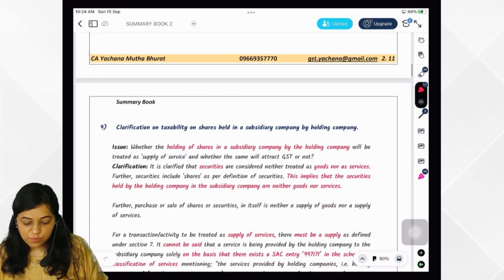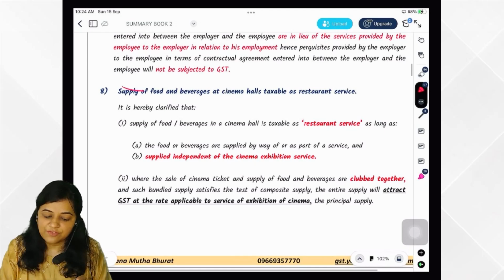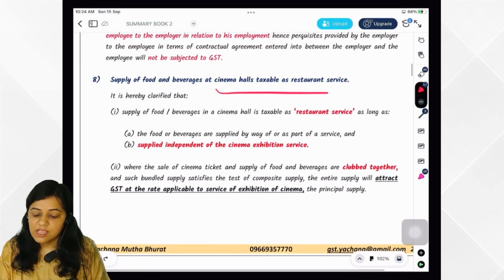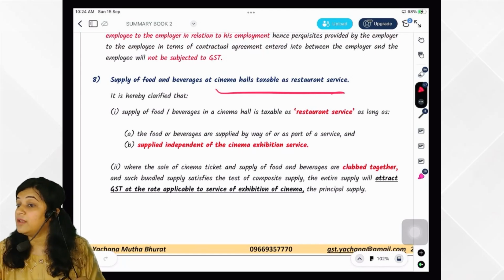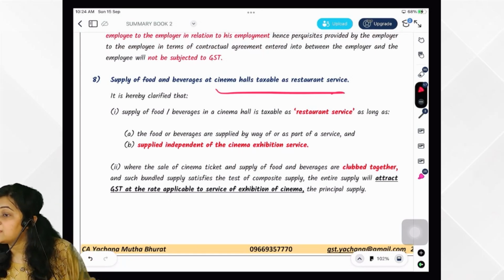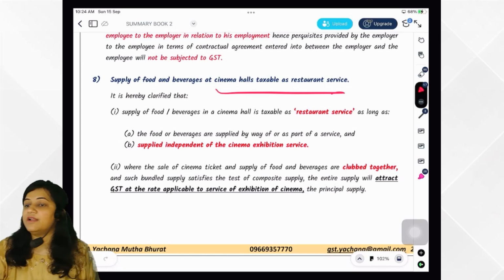Now let's move ahead. And now one more clarification. This we have seen, supply of food and beverages at restaurant will be treated as restaurant services. For example, you would be going to PVR. In this case, if you are purchasing the food and beverages separately, then it would be treated as restaurant service.